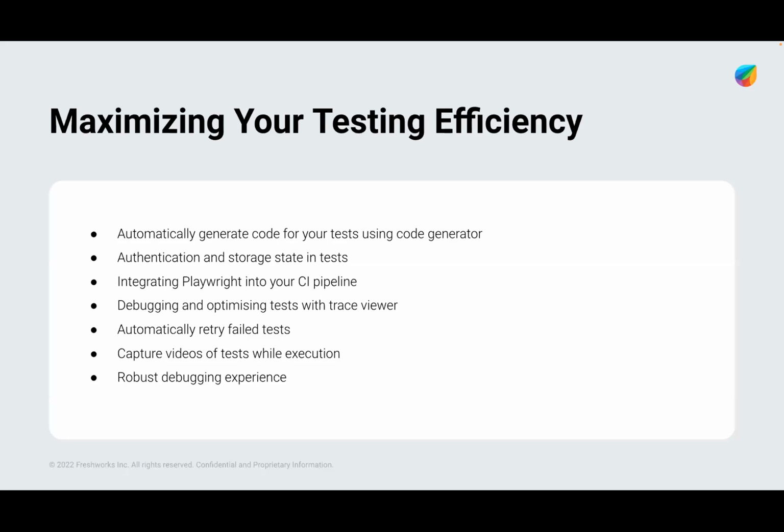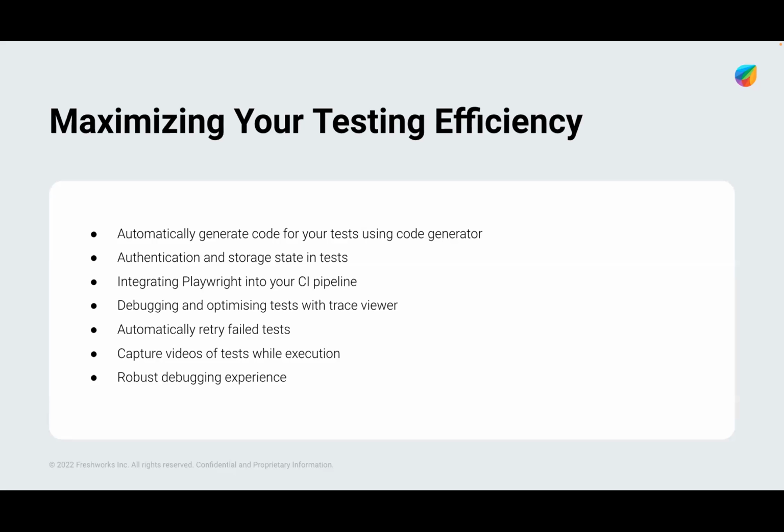Whatever actions we do in real time, CodeGen helps us generate the code and provide it to us. So this greatly speeds up the test creation process and ensures that tests are more accurate and reliable. Ideally, I will be showing a demo of how CodeGen works, how we generate the code, and how that code can be tweaked so that we can use it in our testing process.